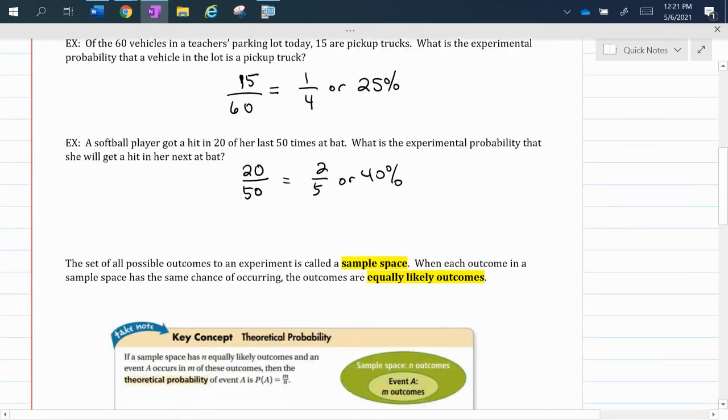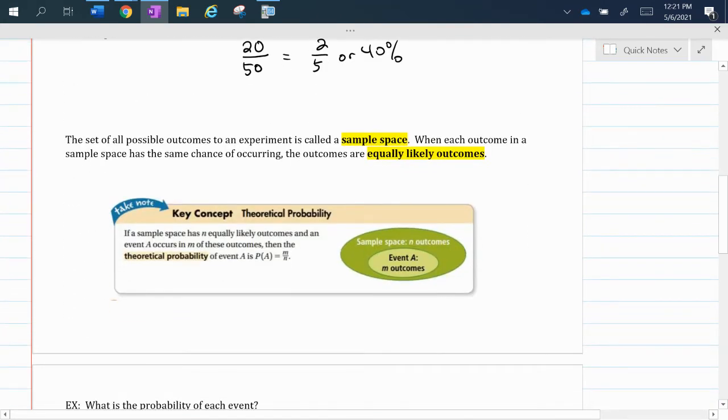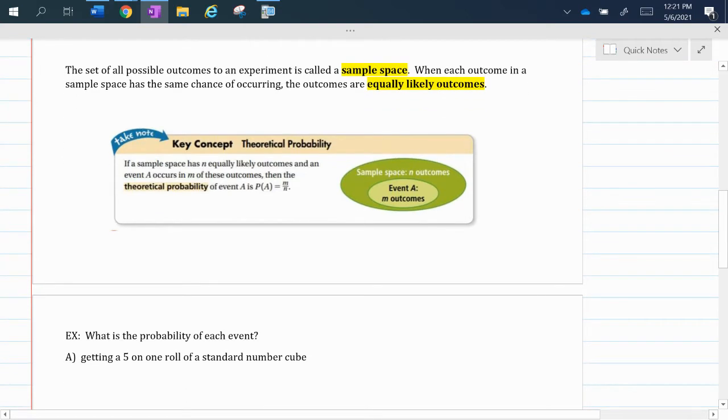So the set of all possible outcomes to an experiment is called the sample space. And when each outcome in a sample space has the same chance of occurring, the outcomes are equally likely outcomes. So then comes a different type of probability, which was probably the one we're used to, which is what's called theoretical probability. If a sample space has n equally likely outcomes and an event A occurs in m of these outcomes, the theoretical probability would be m over n.